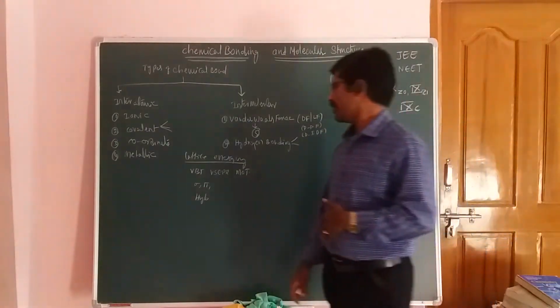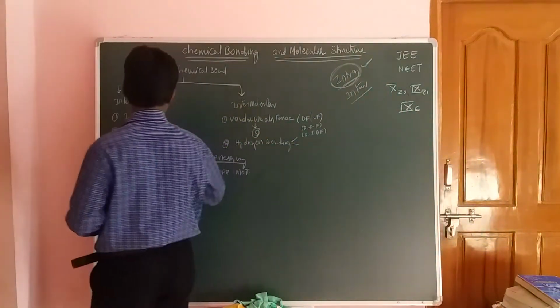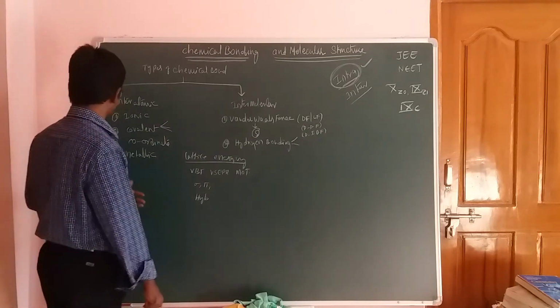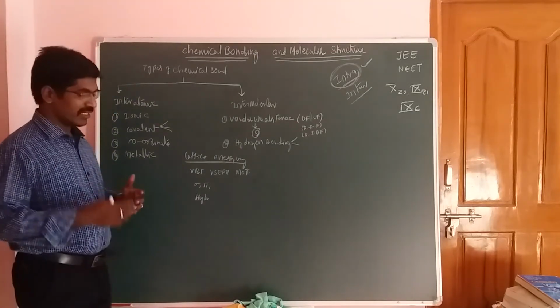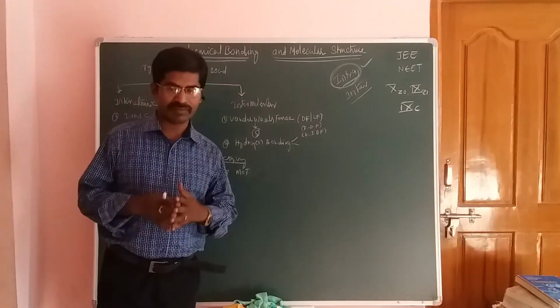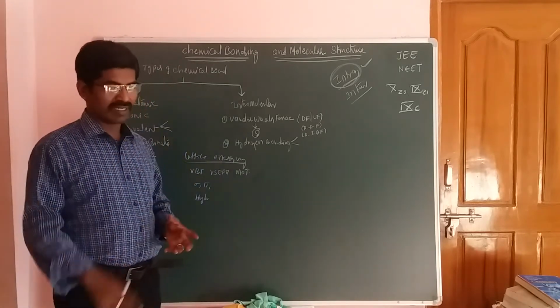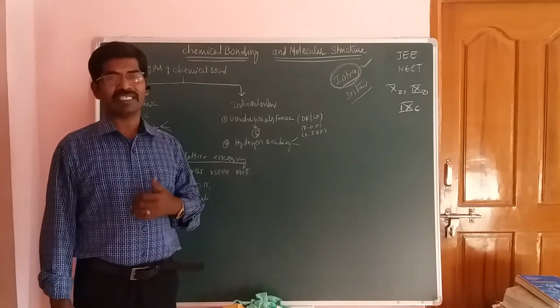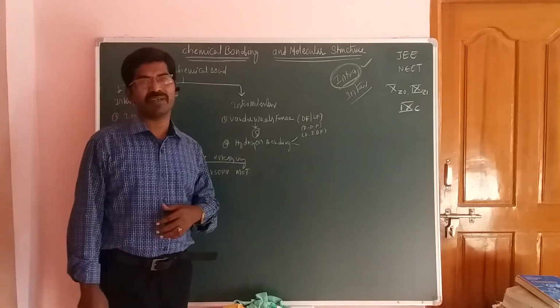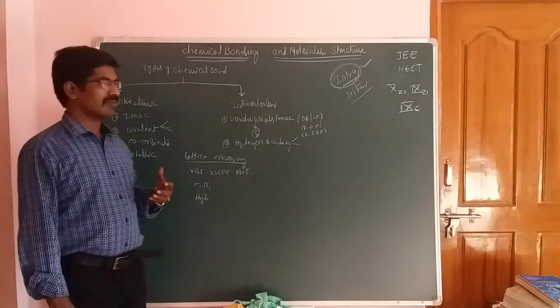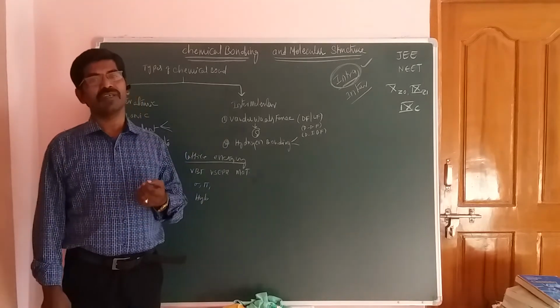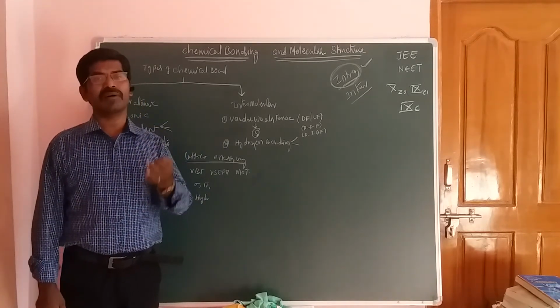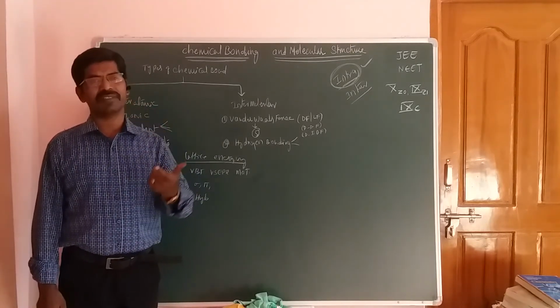Okay, now after completion of these bonds, next we have other new concepts in this portion: lattice energy, and next the hydration energy. In the case of lattice energy, we should study the Born-Haber cycle.